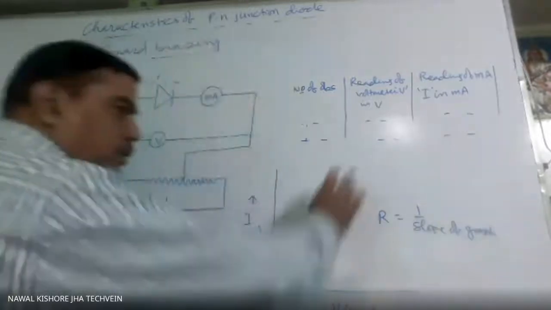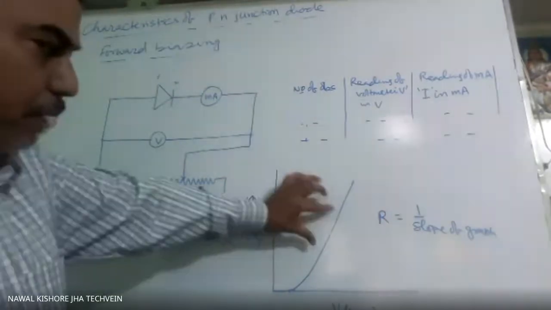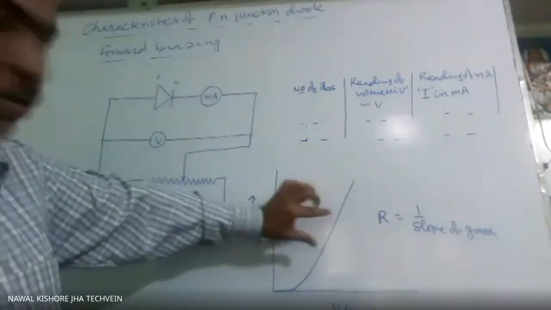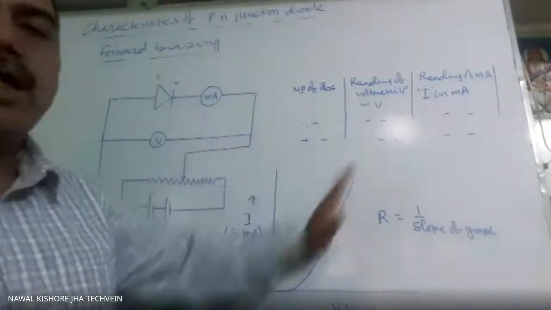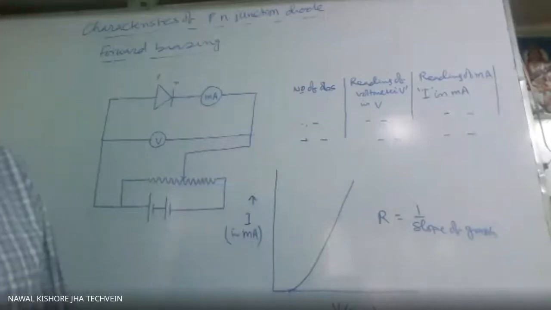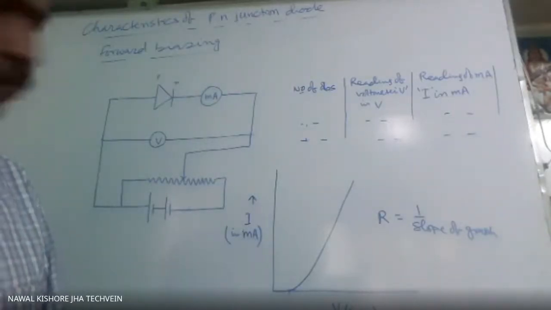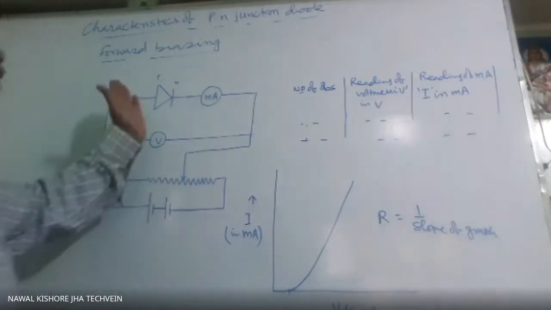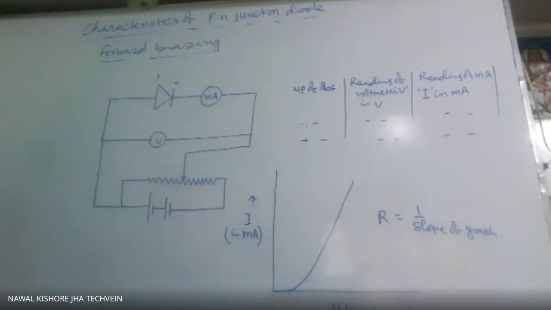You will see the slope is changing. It is not the same. The middle part will almost be linear. So we say it has dynamic resistance. Resistance is not constant; it is varying. So this is forward biasing. This we have to do in the lab. Now the other is reverse biasing.